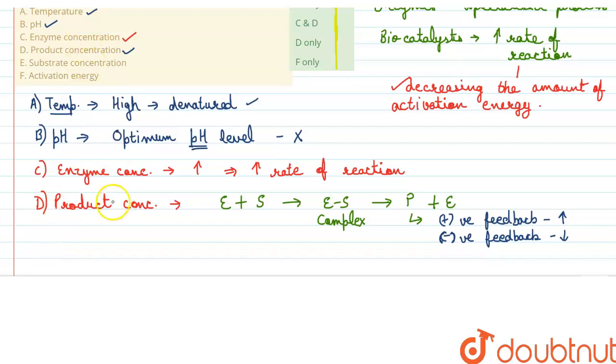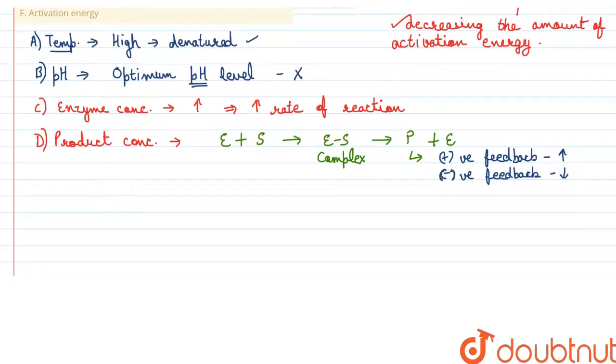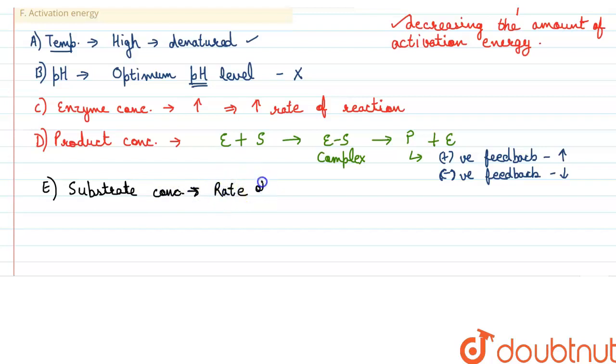Next, we have substrate concentration. In case of substrate concentration, the rate of reaction increases first.